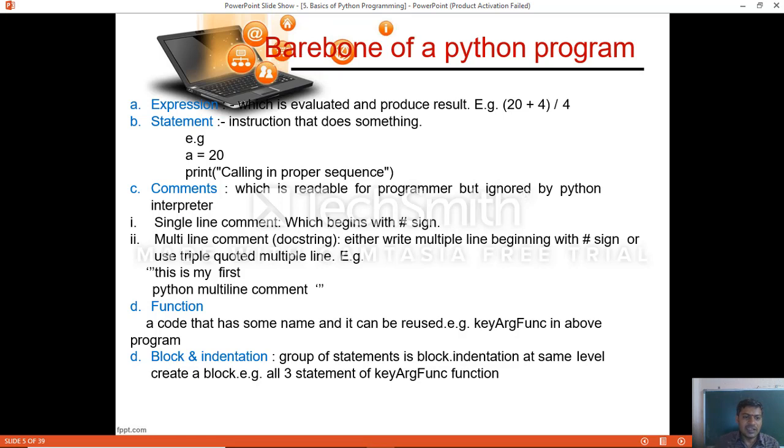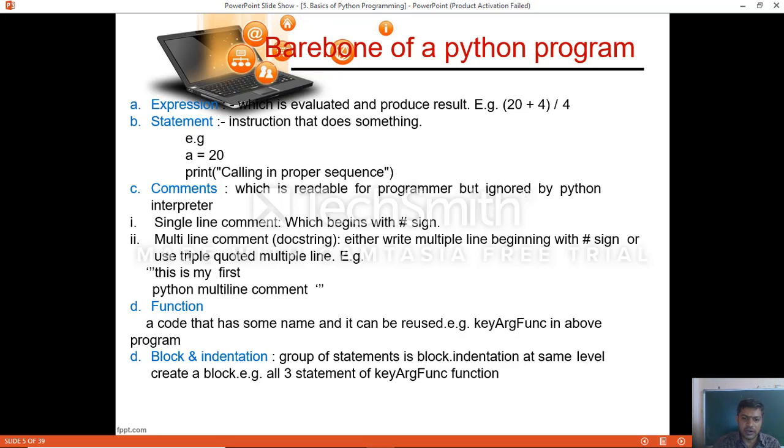Then what is a comment? It is readable for the programmer but ignored by the Python interpreter. I already told you that comments will not be executed by the Python interpreter. So a comment is readable for the programmer and helps the programmer understand what that particular statement does, but it is ignored by the Python interpreter.